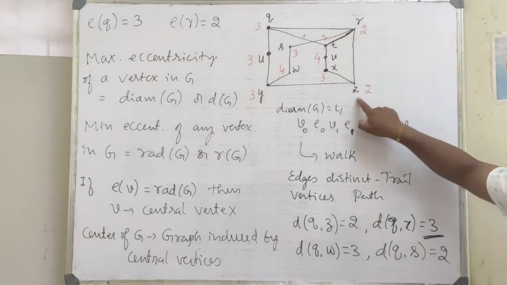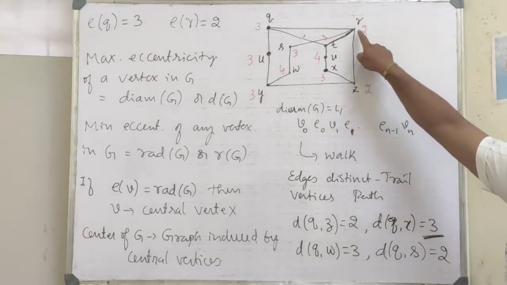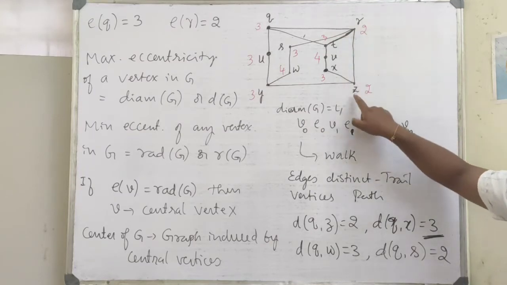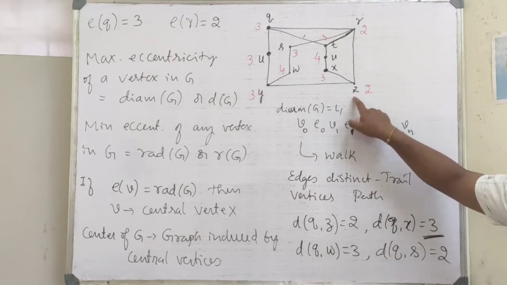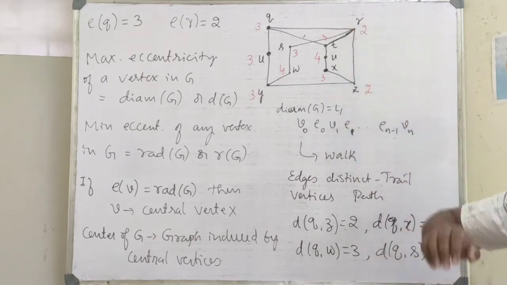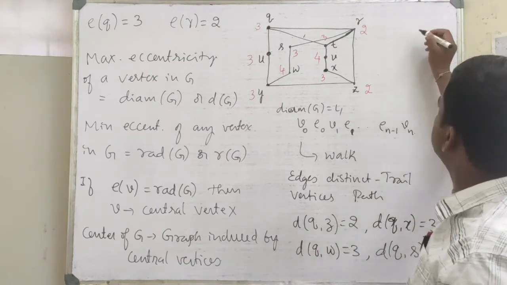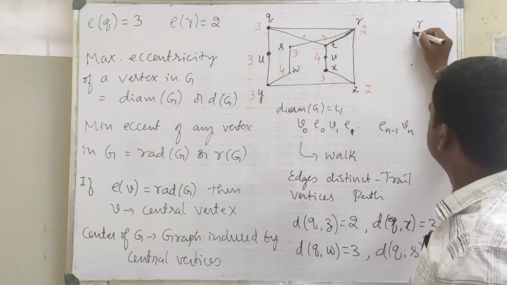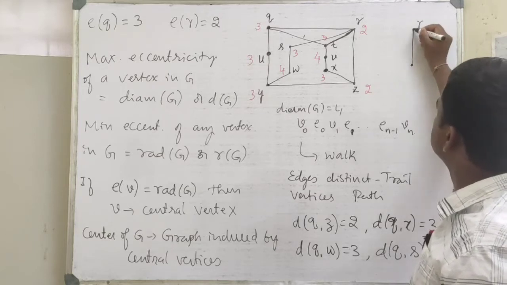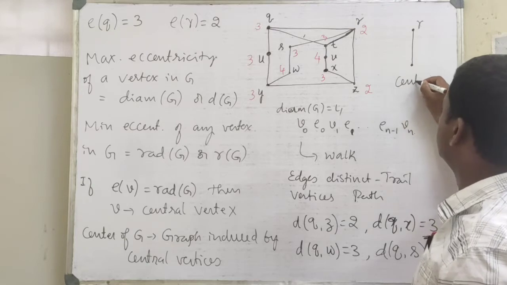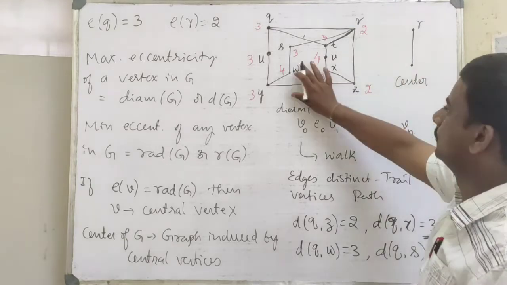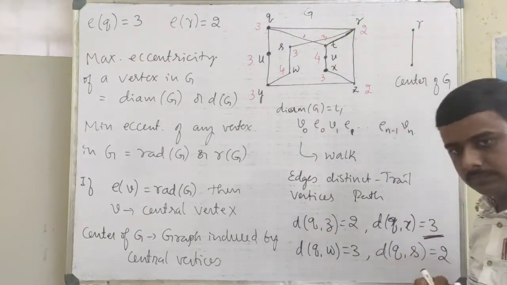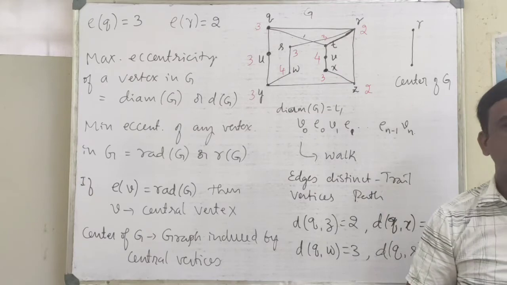So these two are central vertices because the radius of the graph is same as the eccentricity of R, and the radius of the graph is same as the eccentricity of Z. The subgraph induced by these two vertices is this one. So this is the center of the graph. If you take this as G, this is the center of G. This is the definition of a center of a graph.